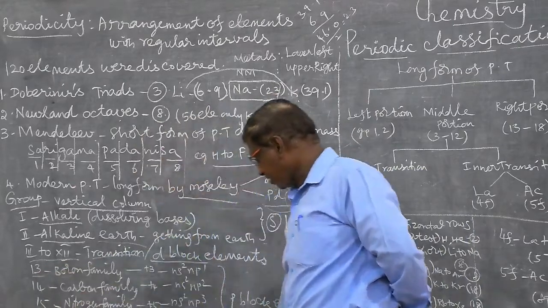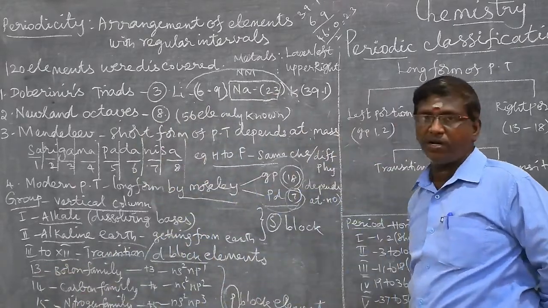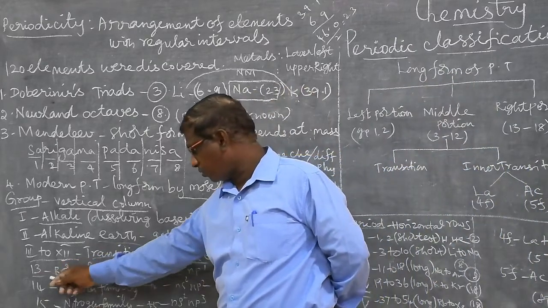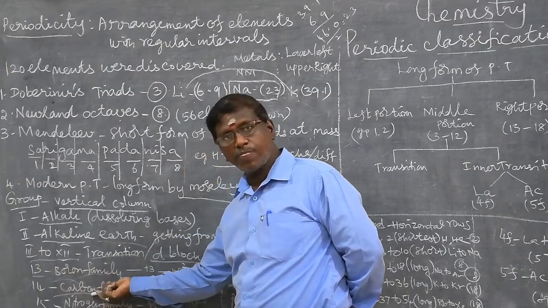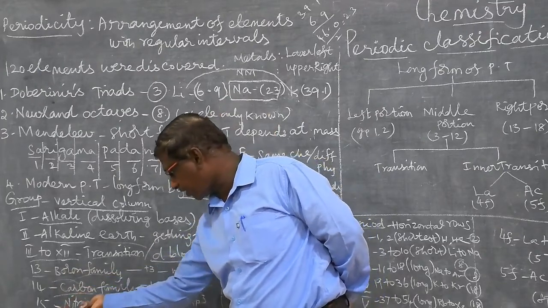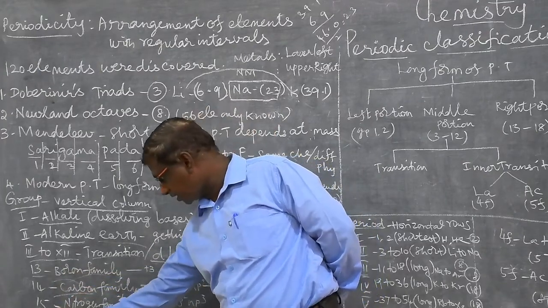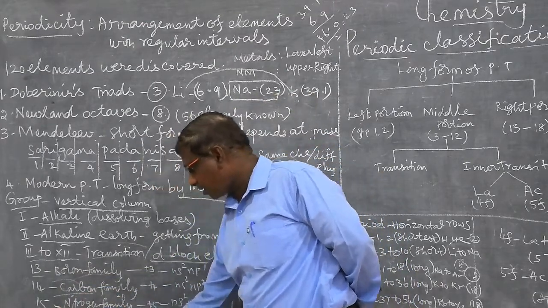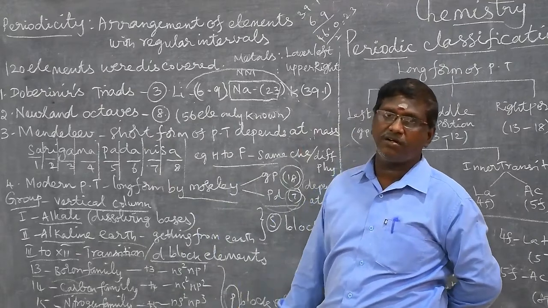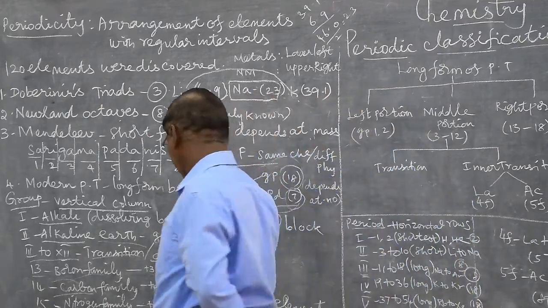Groups 13 to 18 are totally called P block elements. The 13th group is the boron family. The 14th group is the carbon family. The 15th group is the nitrogen family. The 16th is oxygen. The 17th is halogens. And the 18th is noble gases or inert gases. Both are the same.